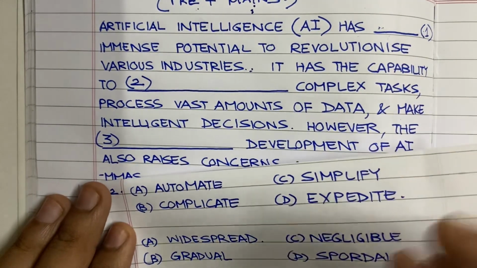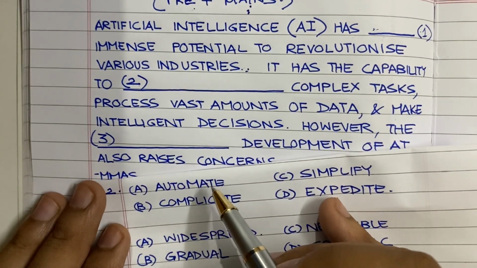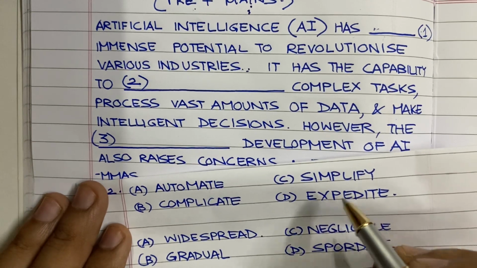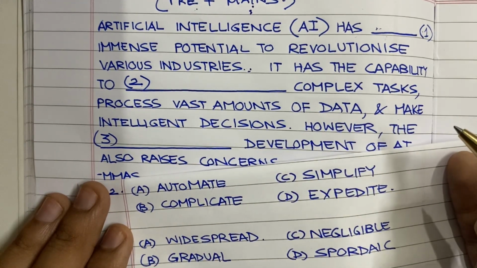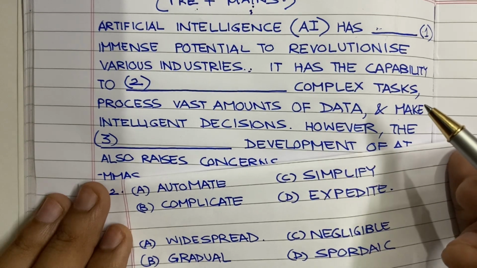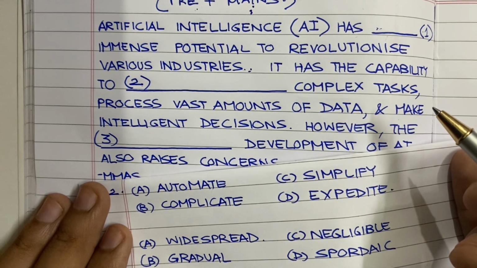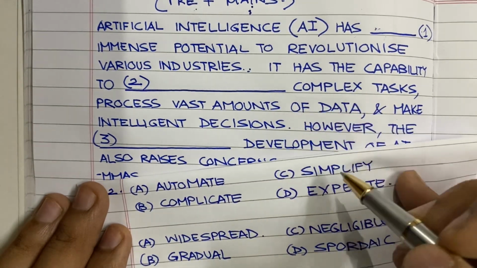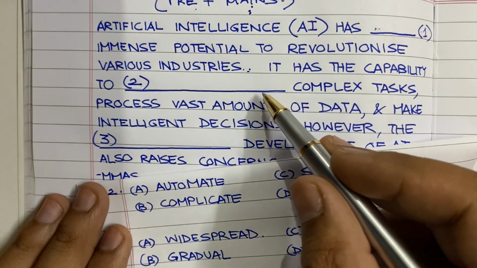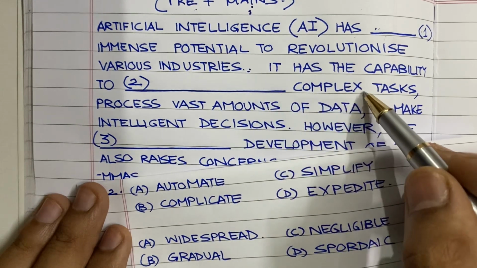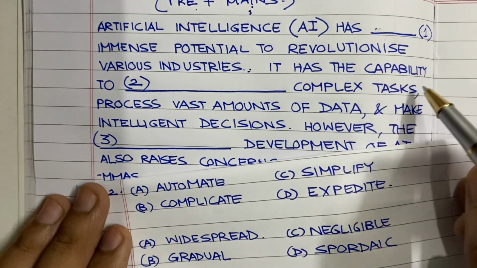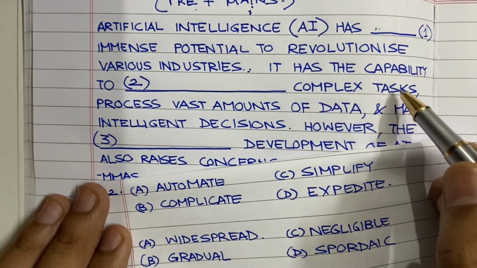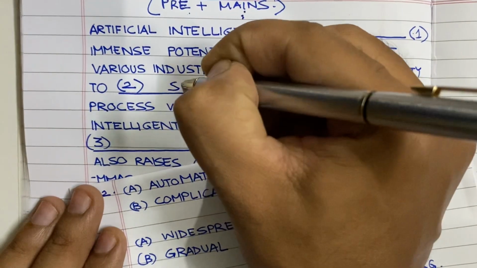Is it going to be automate, simplify, complicate or expedite? If you know what artificial intelligence is, then you will be able to answer it very quickly. It has the capability to simplify complex tasks. We will be using simplify over here because it will be opposite in meaning to the word complex. So the correct answer will be simplify.